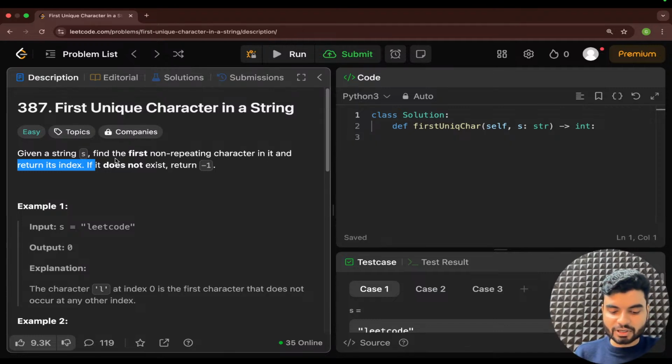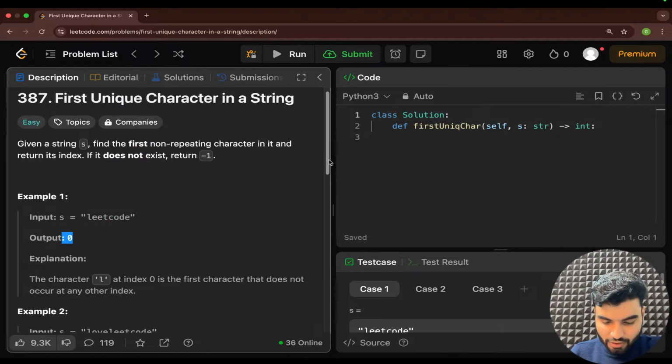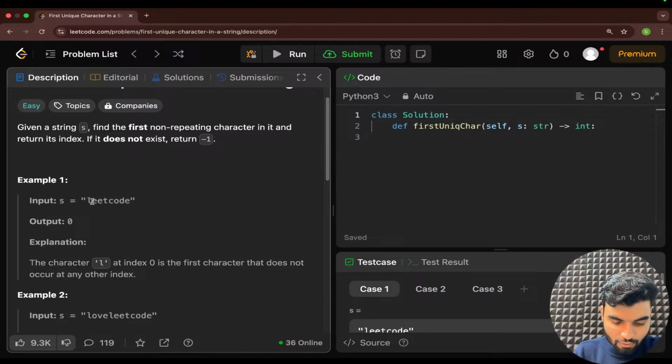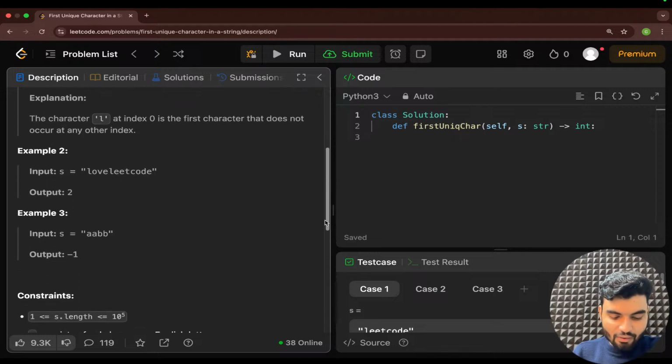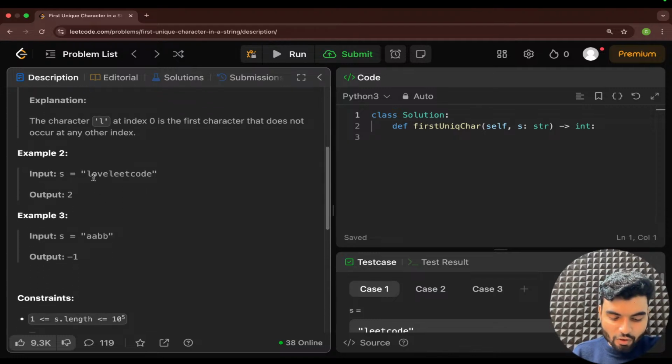That is the problem statement. And if it does not exist, then return -1. Like for example, in this one you do not have even a single unique character, right? So that's why you're returning -1. For example, next, you have one L, sorry, you have this L, which is the first non-repeating character, so you're returning 0. That is the index. Cool. Now here in the second, you will have what?